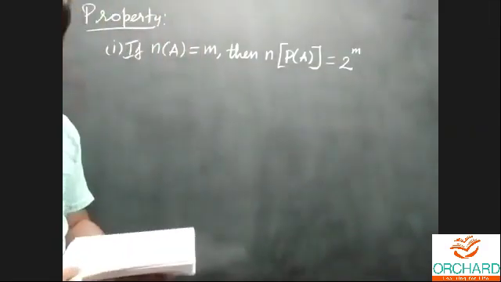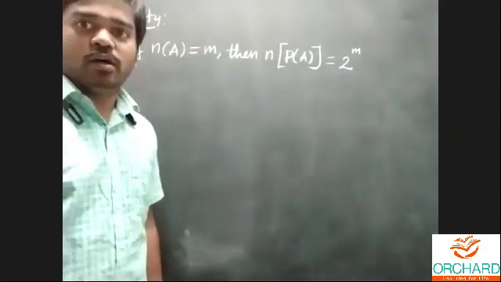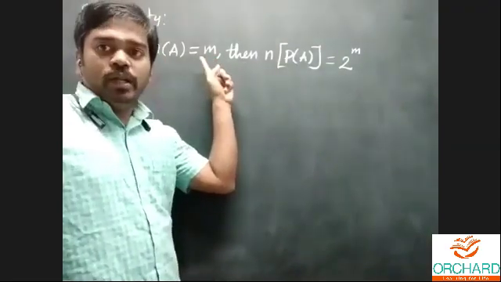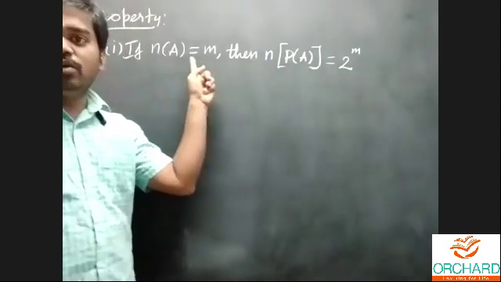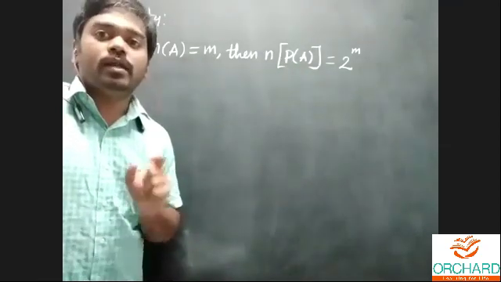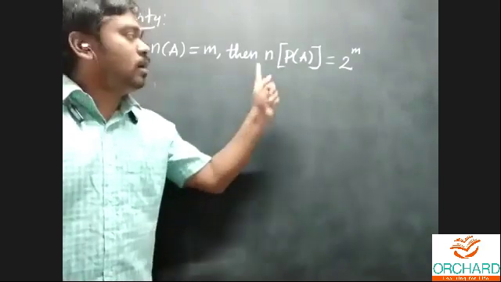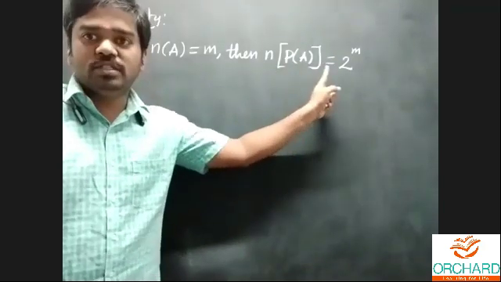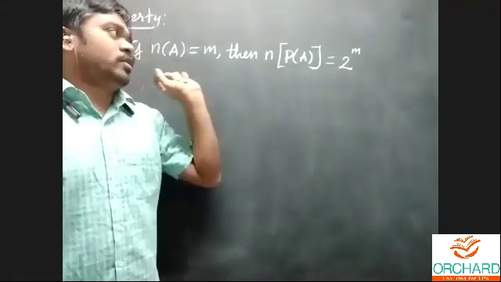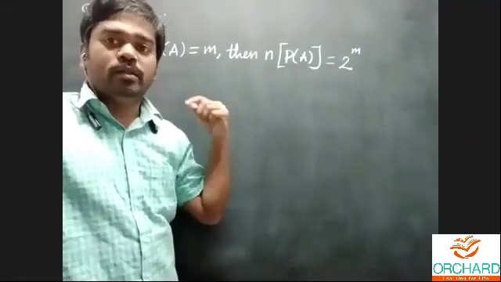The cardinal number of the power set. n of A is equal to m, the number of elements in set A is m. n of P of A, the cardinal number of the power set, is equal to 2 power m. This is one of the most useful formulas, and it is used in problems.